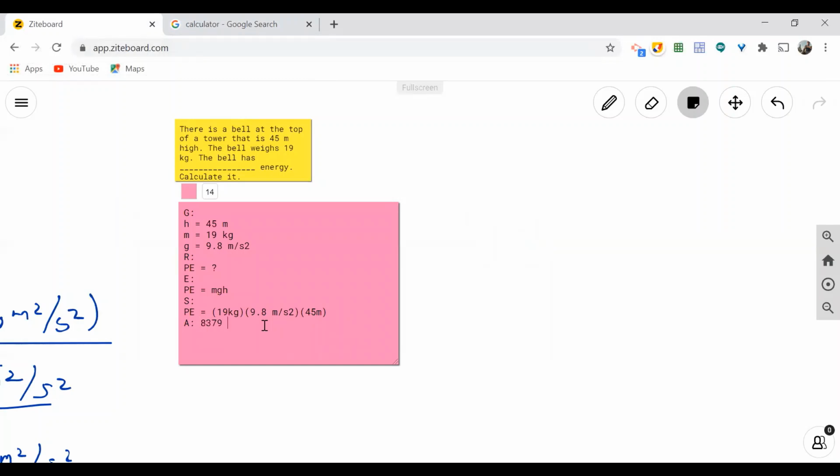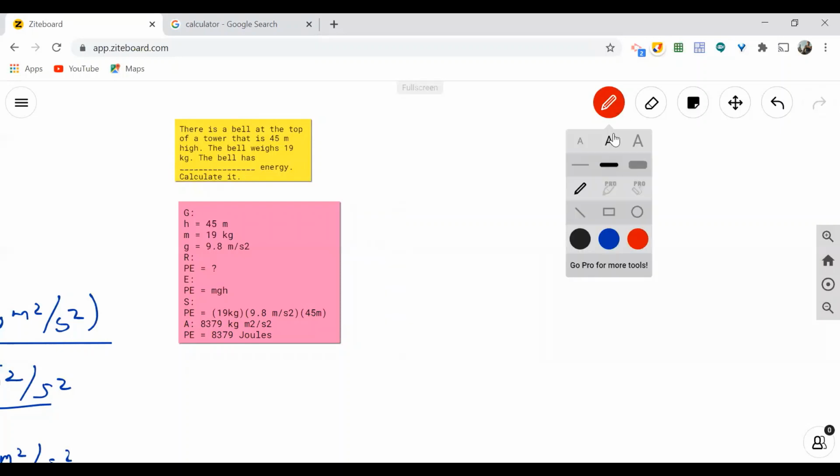8,379. Then copy the unit, which is kilogram. Okay. Then bring down m. Since we are going to multiply the same units, so we're going to add the exponent of it. So meter plus meter is equal meter squared. Then second squared. That's it. Then our final answer is PE is equal to 8,379 joules. All right. So that is our answer.